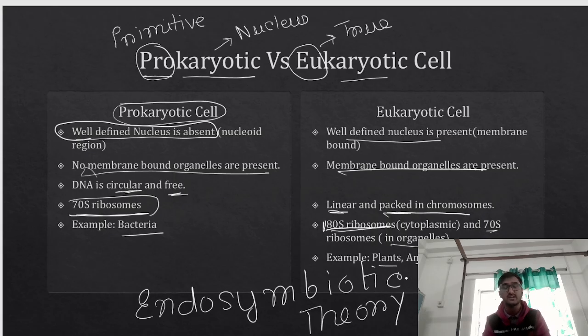They have their own set of DNA. They have their own ribosomes. And these mitochondria and chloroplasts have 70S ribosomes, whereas in the other portions of the eukaryotic cell, especially the cytoplasm, we get to see 80S ribosomes, not 70S, right?